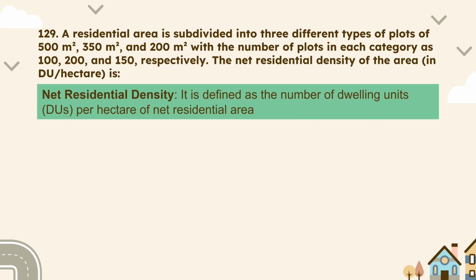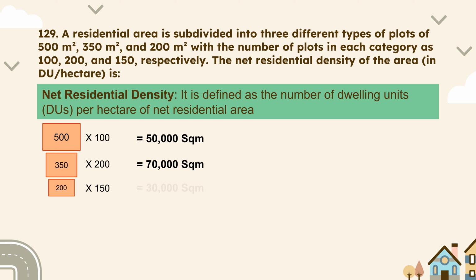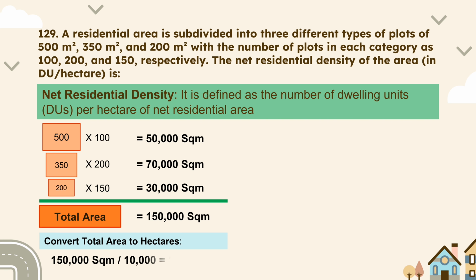Net residential density is defined as the number of dwelling units per hectare of net residential area. In the question, 3 different plot sizes are given. Also, the number of plots in each plot category is given. The number of plots of 500 square meter size is 100. There are 200 plots of 350 square meter size and 150 plots of 200 square meter size. On calculating this, we will get the total residential area, which comes to 1,50,000 square meter. And on converting it into hectare, we will get 15 hectare.